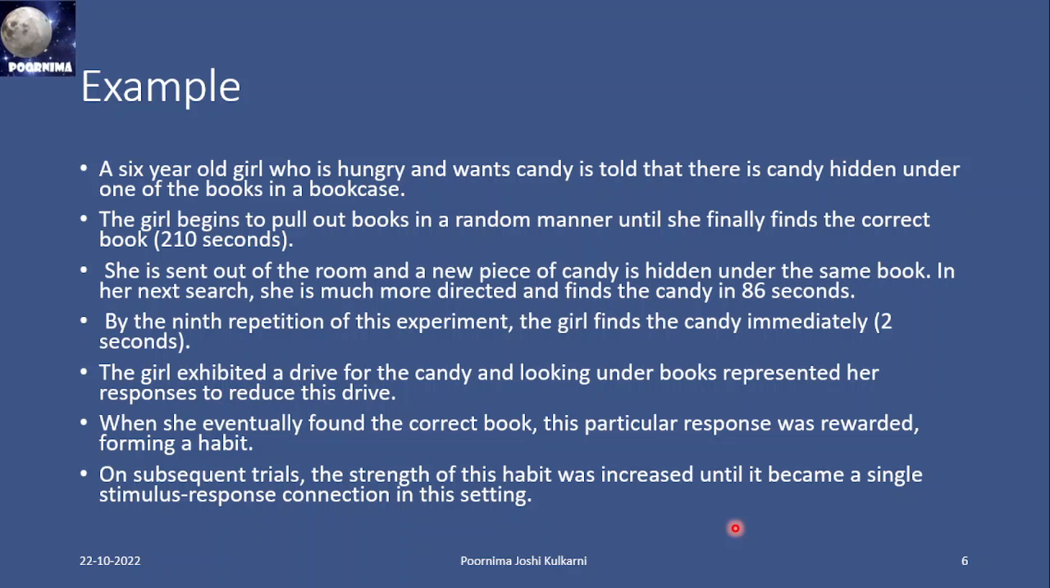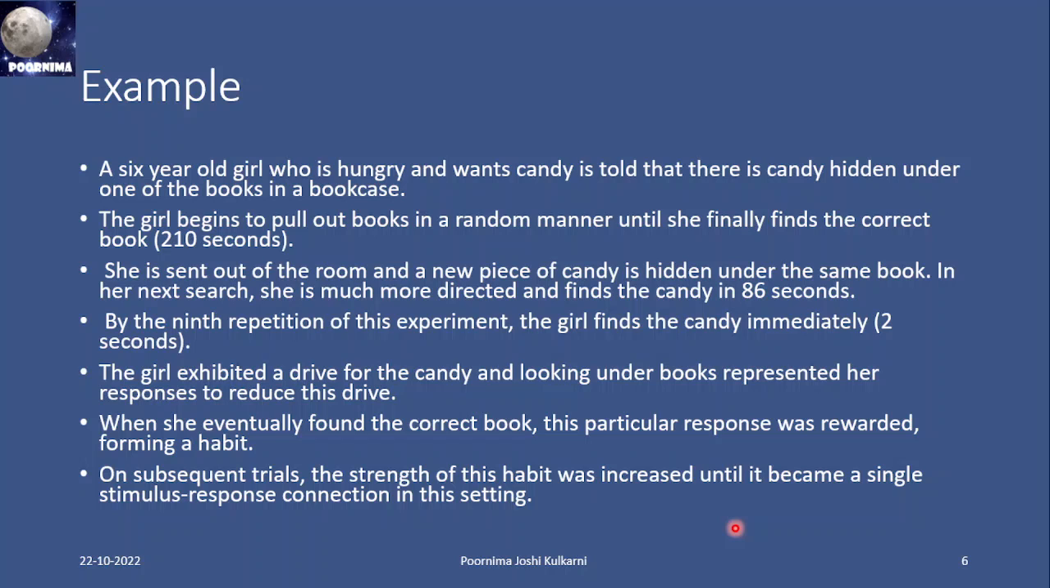For example, the experiment contains a 6-year-old girl who is hungry and wants a candy. Children like candies. She is told that there is a candy hidden under one of the books in the bookcase. The girl begins to pull out the books at random until she finally finds the correct book. The first time she took 200 seconds. She is sent out of the room and a new piece of candy is put under the same book. In the next search, she is much more directed and finds the candy in 86 seconds. By the ninth repetition of this exercise, the girl finds the candy in 2 seconds.